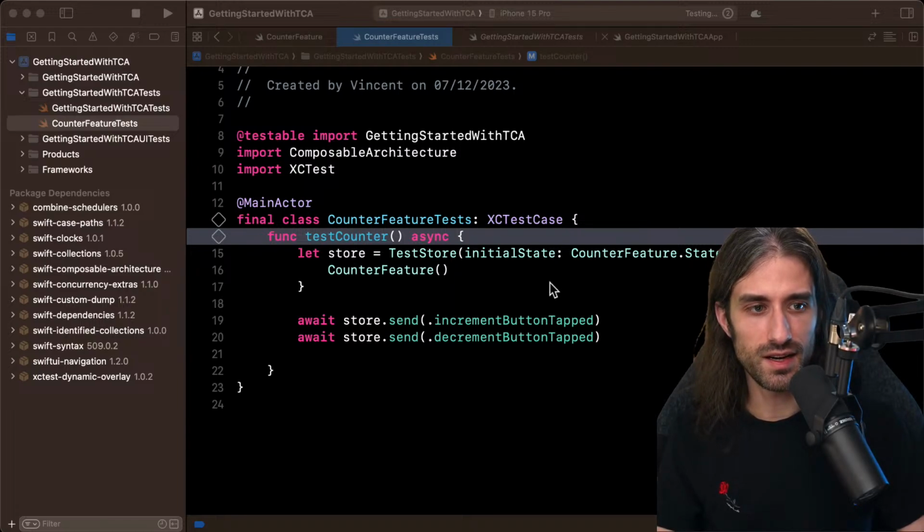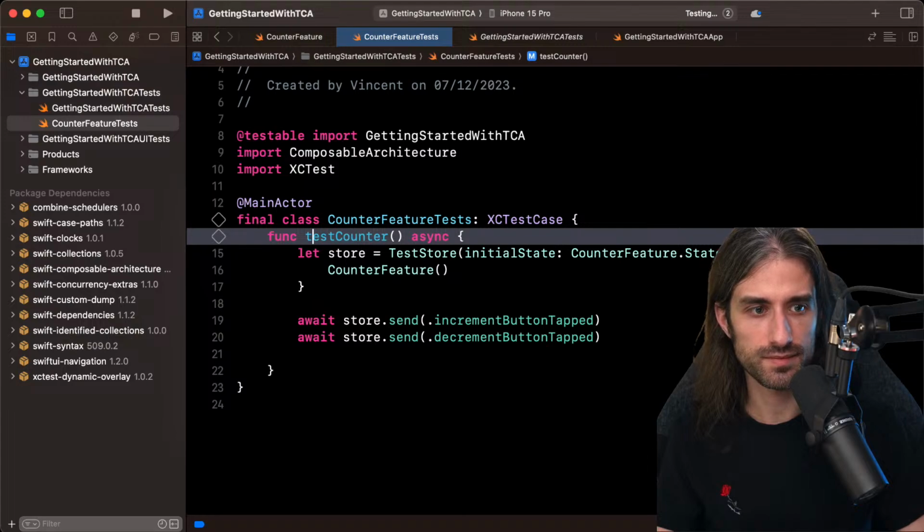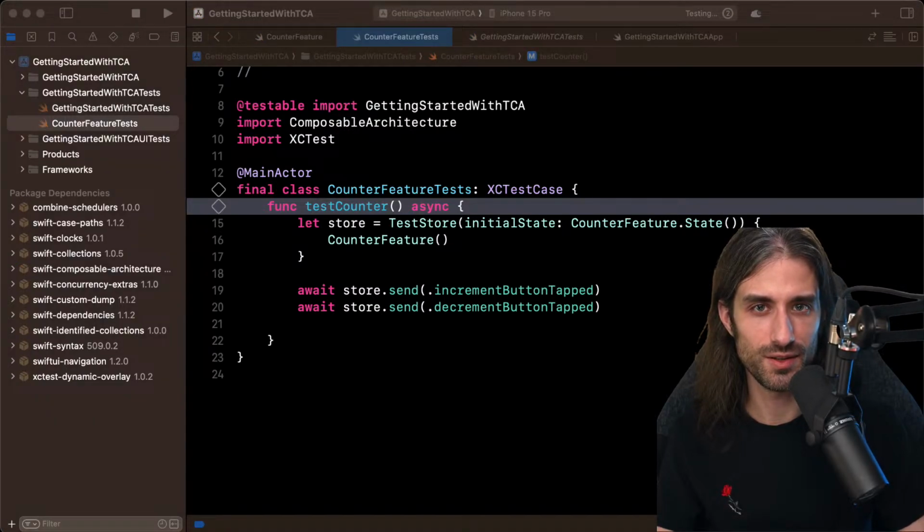Okay, so the tests are running, and normally I should see these errors that should tell me that it didn't expect the count to go from 0 to 1. It hasn't started the apps on the simulator for now. So we still need to wait a bit.